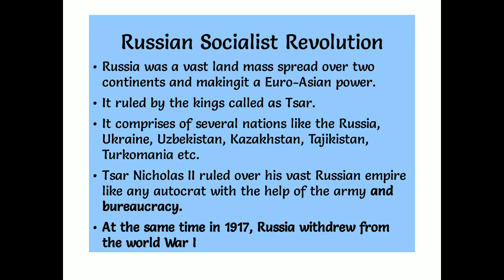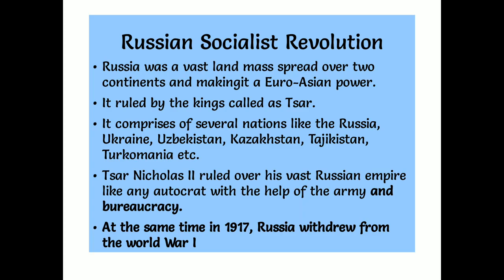Tsar Nicholas II ruled over his vast Russian empire like an autocrat. Who is an autocrat, children? Completely like a dictator, with the help of the army and bureaucracy. But the Russian army was blunted in the extreme by the World War. They were completely involved in the World War.